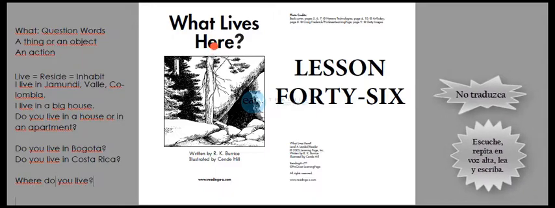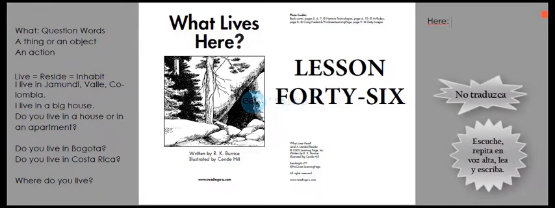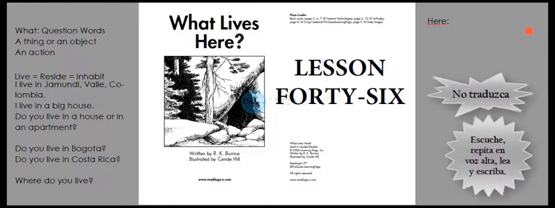Y ahora quiero contarle que la palabra here se refiere a un lugar. Y ese lugar es aquel donde el hablante se encuentra en el momento en que habla.